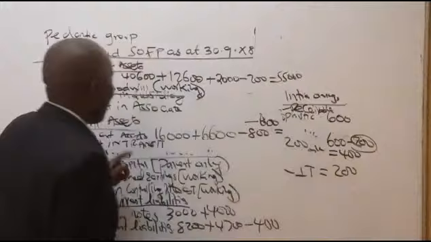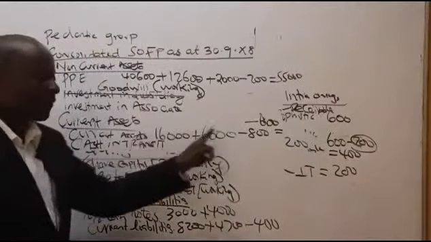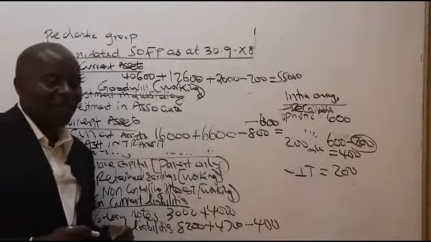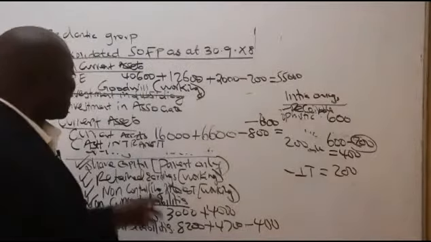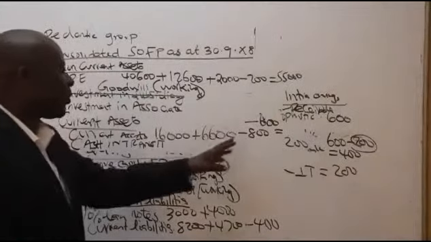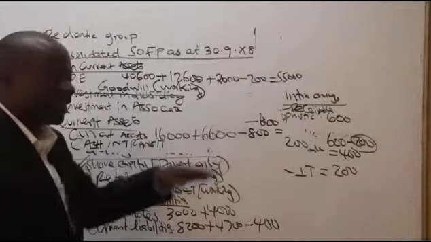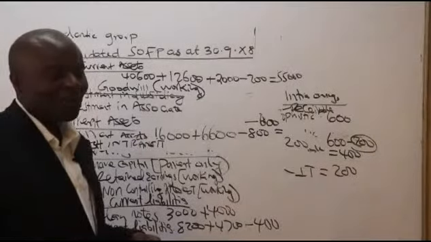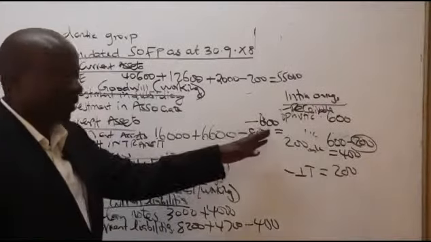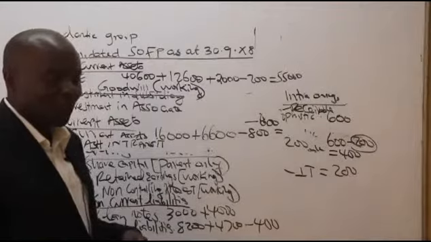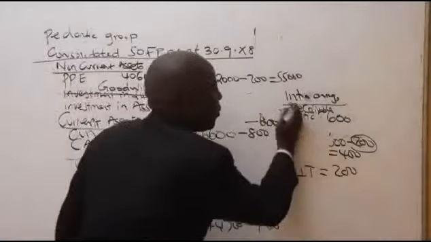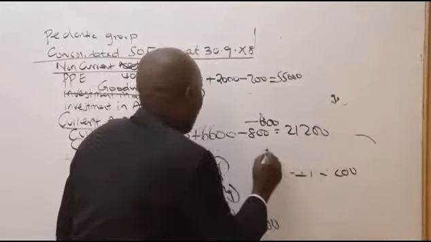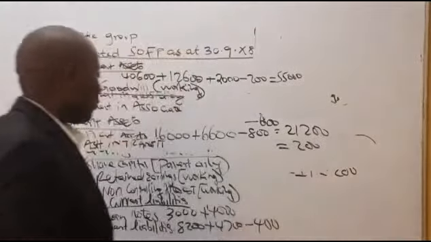So hebu nipatini figure ya cash current assets. Cash in transit napenda kuipatia figure yake. Is there a friend who can easily give me this current asset very fast? Inakuja ngapi ukiongeza hii na hii utoe na ile 600? We are supposed to go back to the office, but I would really want to have these figures. Is it 31 or 21? 21,200. So here we have 21,200. And then of course here we have 200, right?